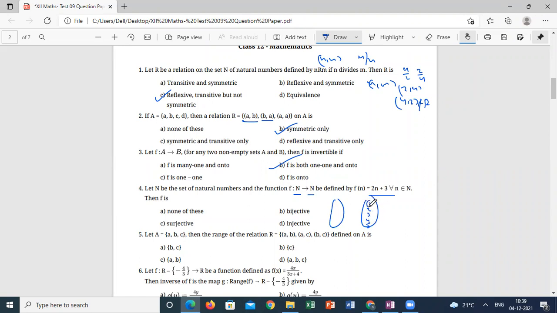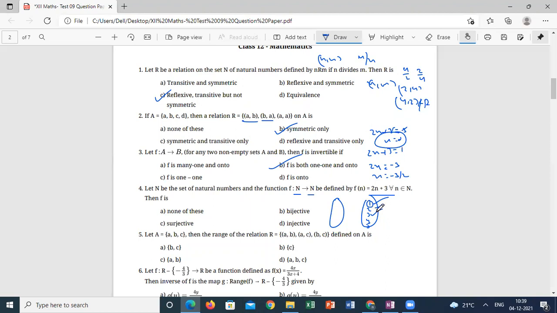Is there any pre-image for 1? 2n plus 3 equals 1, so 2n equals minus 3, n equals minus 3 by 2. But n is defined only for natural numbers. So there is no pre-image for 1. There is no pre-image for 2. There is no pre-image for 3 also, because if I take 2n plus 3 equals 3, n equals 0, but n equals 0 is not an element of the domain. If I take n equals 4 also, it's not an element of the domain.